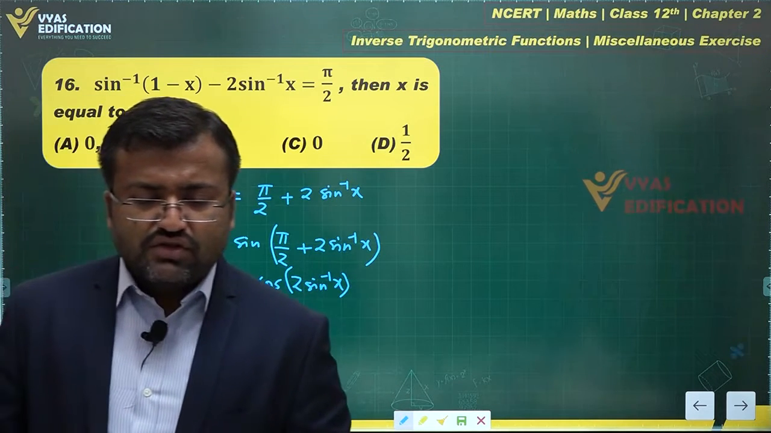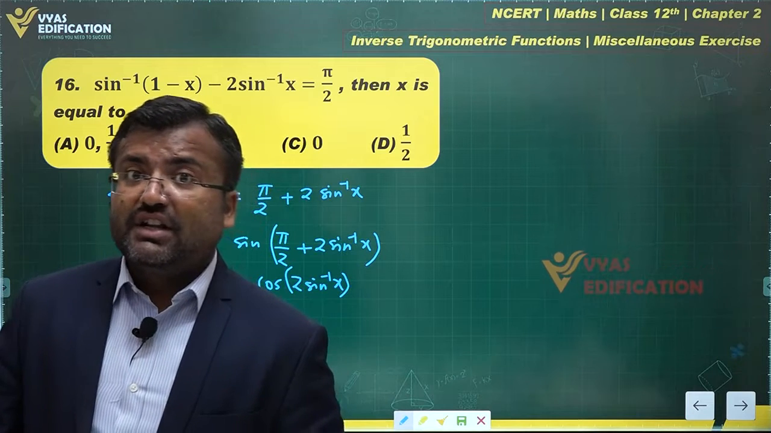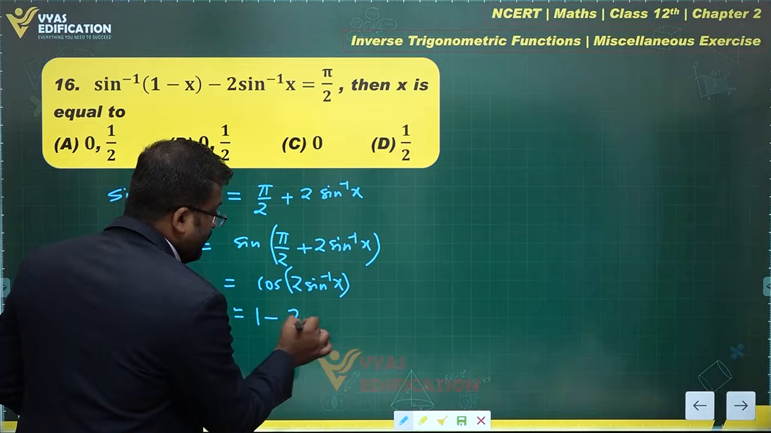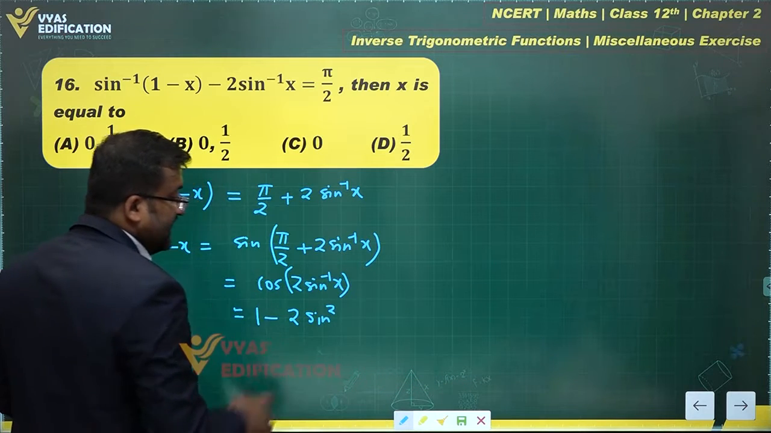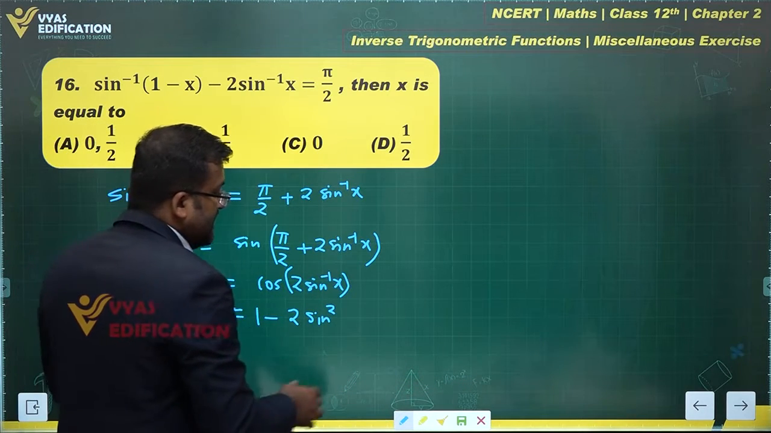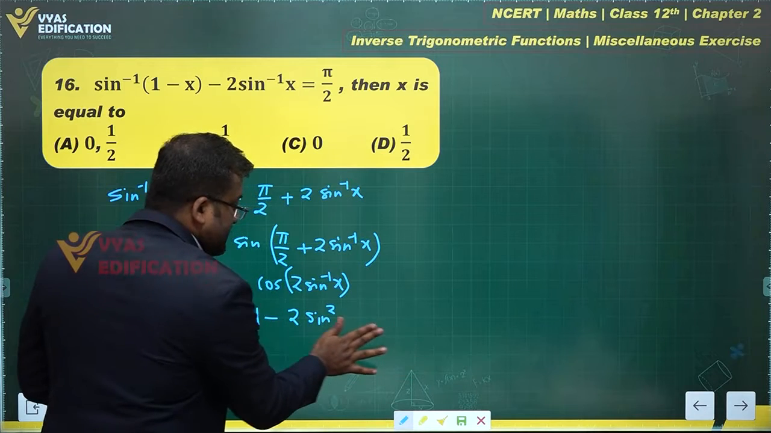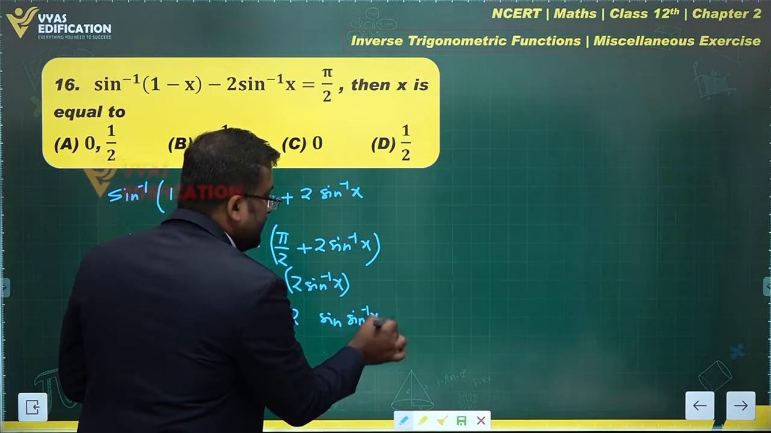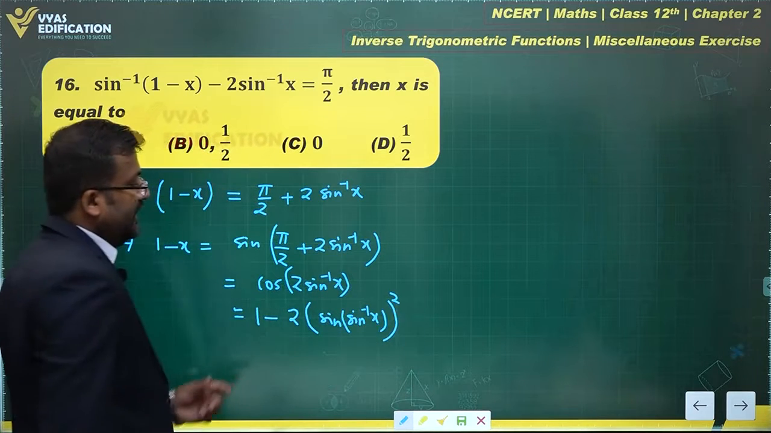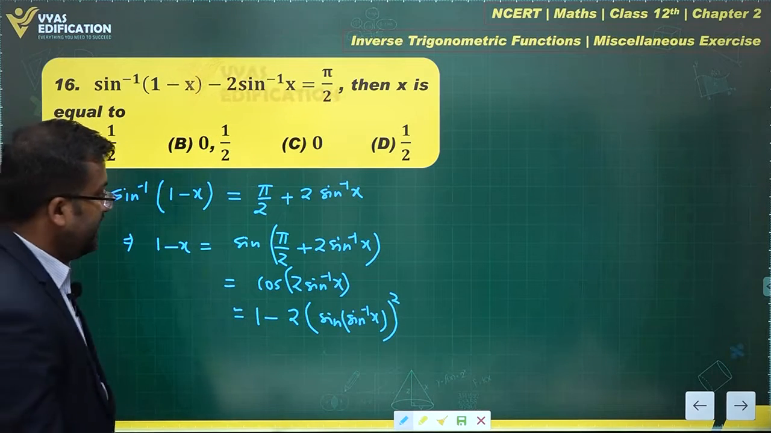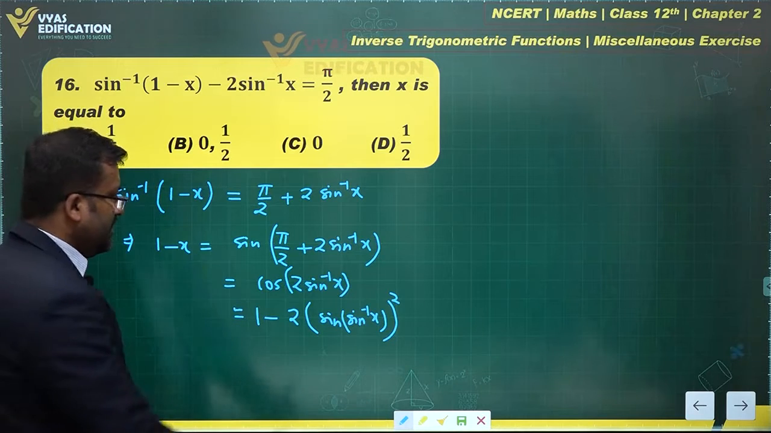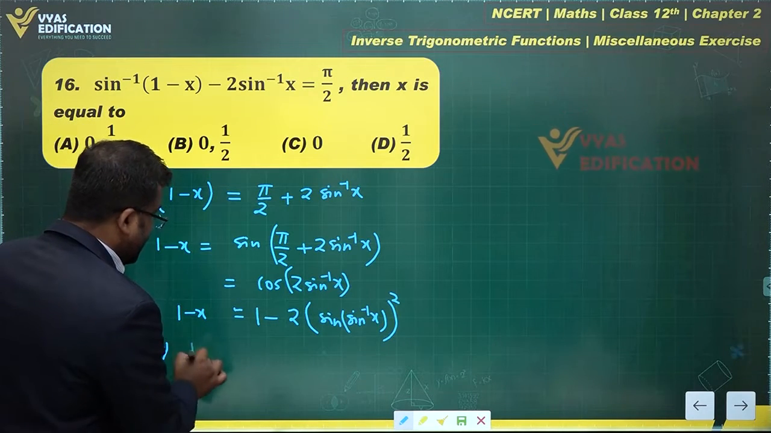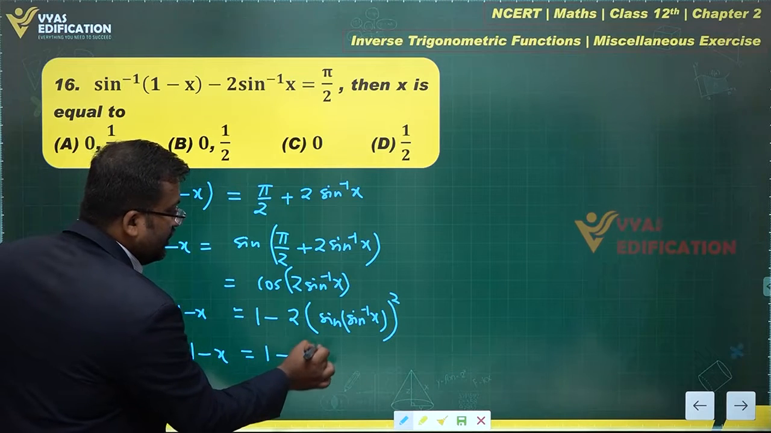Okay, now cos of 2 theta, what is that equal to? Cos of 2 theta is cos square theta minus sine square theta, or it can be done as 1 minus 2 sine square theta. Benefit, this can be done as 1 minus 2 sine square theta, where theta is sine inverse x. So this is sine square of sine inverse x, or sine of sine inverse x whole square. What is sine of sine inverse x? That's simply x. Okay, so this gives me 1 minus x equal to 1 minus 2x square.